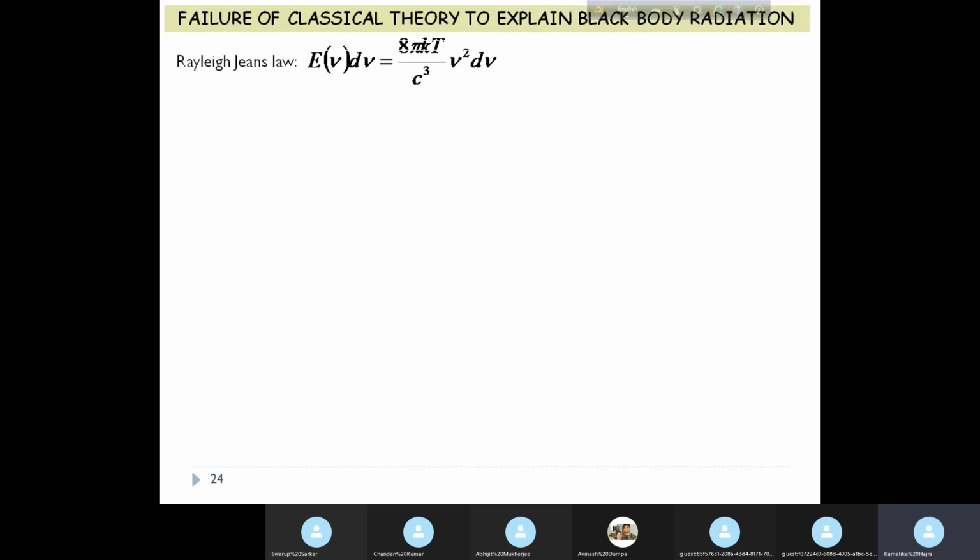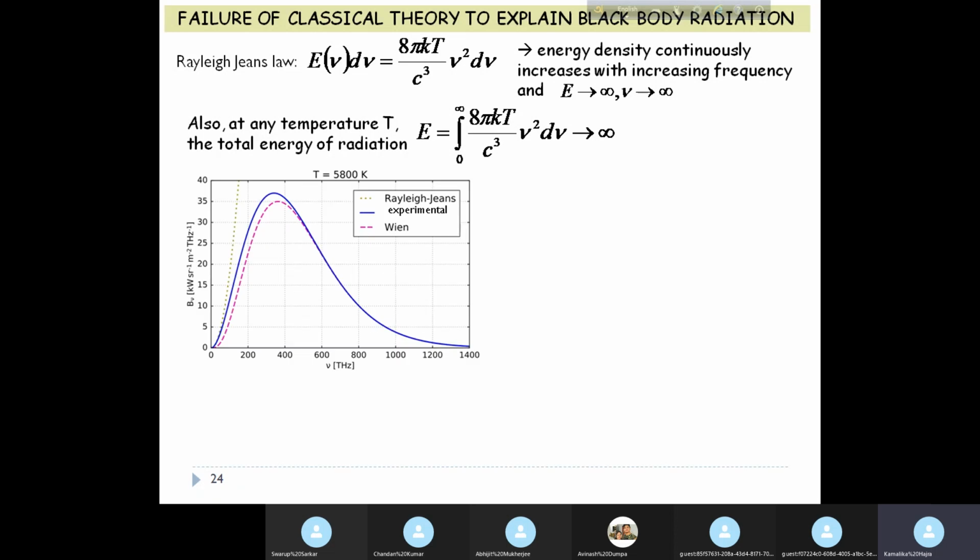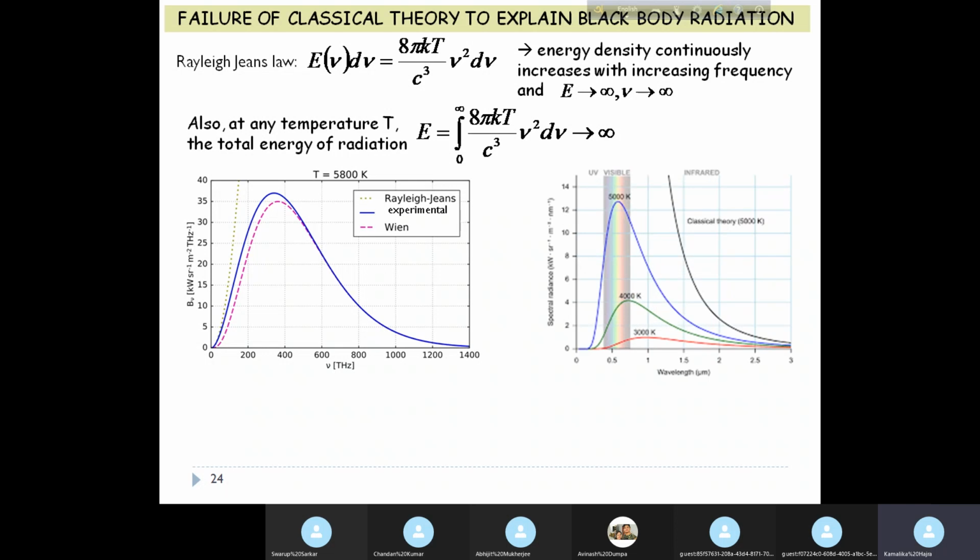So we see that Rayleigh-Jeans law, which has energy density continuously increasing with increasing frequency, fails at shorter wavelengths. And also at any given temperature, the total energy that should be given by the area under the curve, from Rayleigh-Jeans law, if you integrate it, it comes to infinity. Okay. So once again, I have given a comparative picture of Rayleigh-Jeans, experimental and Wien's law against frequency. Okay. So this is what happens.